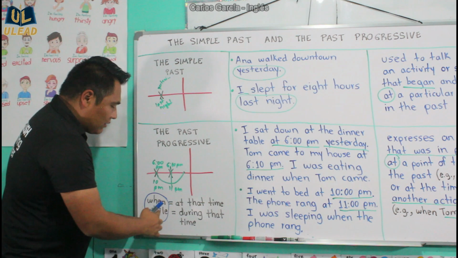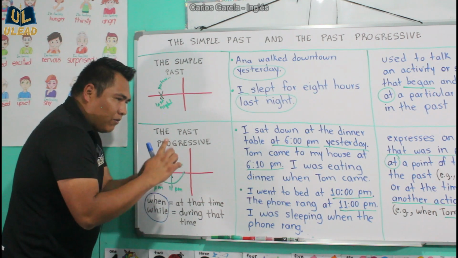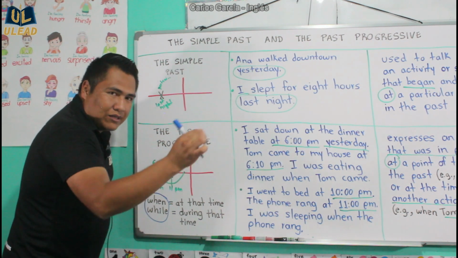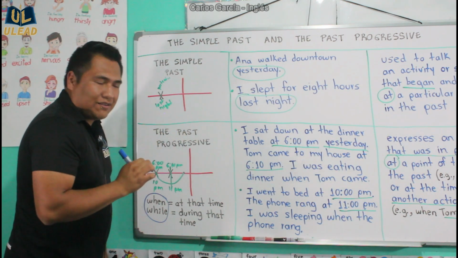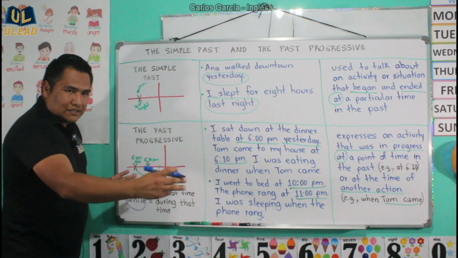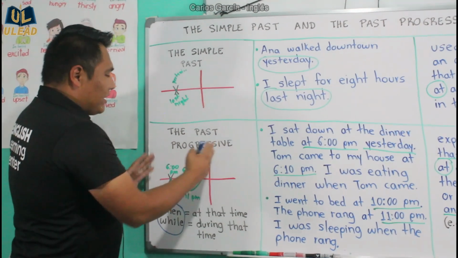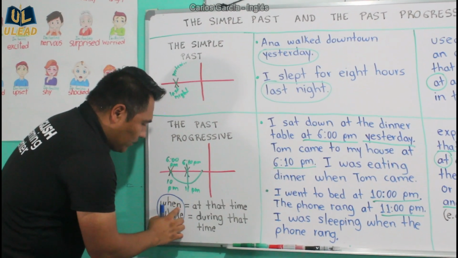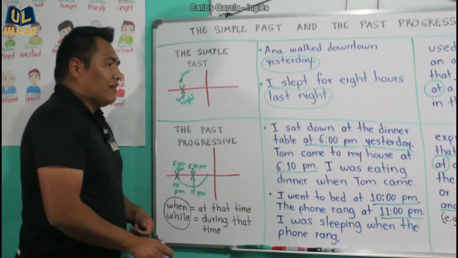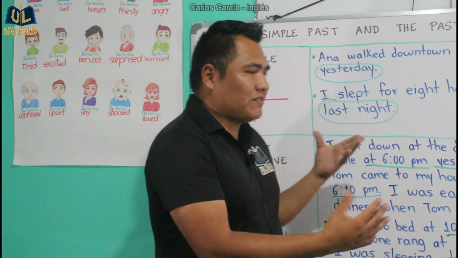Or, during that time, the phone rang while, there is no comma, while I was sleeping, period. So one is starting the sentence and the other one is connecting the action. Just be careful how to use the simple past and the past progressive. Remember this: when is at that time, while is during that time. This is basically all about the simple past and the past progressive.